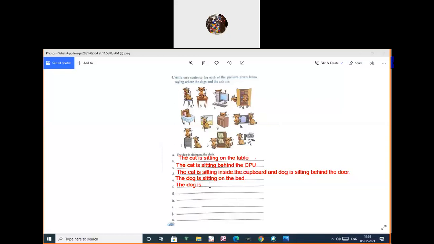Yes, thank you. Okay, the dog is sitting where? So the dog is sitting in front of where? The photo frame.